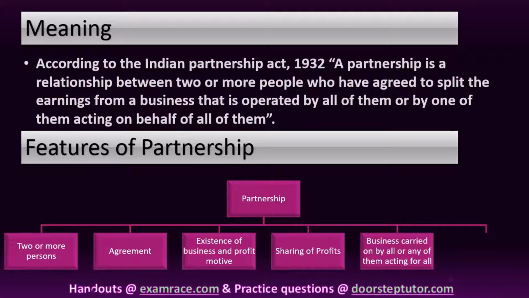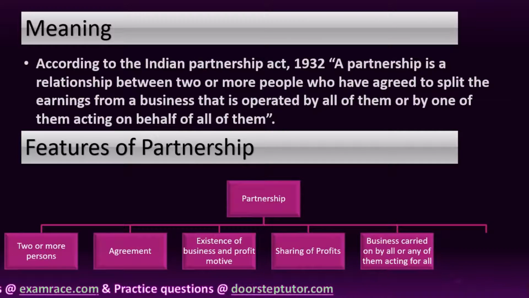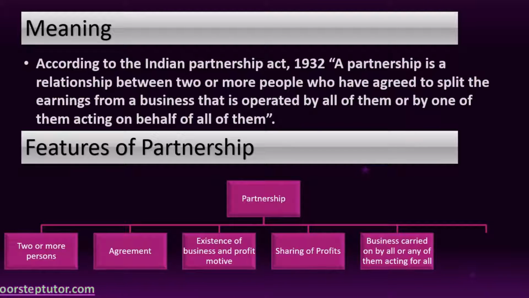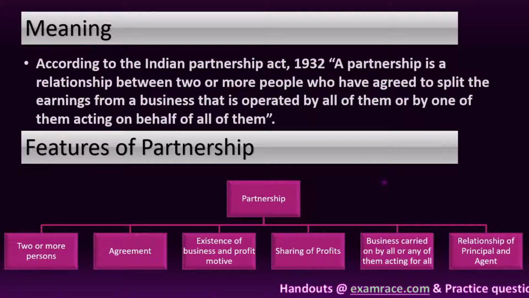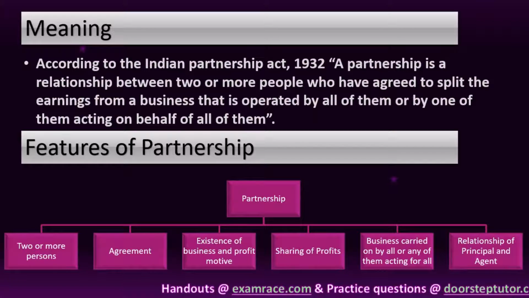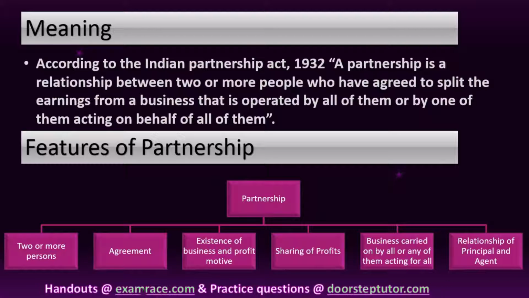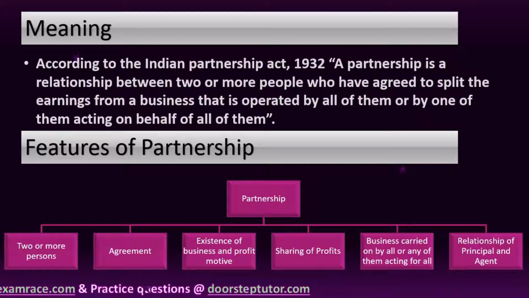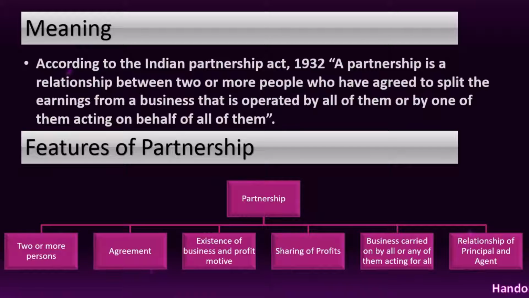Next one is business carried on by all or any of them acting for all. It means that each partner can participate in the conduct of business, and each partner is bound by the acts of other partners in respect to the business of the firm. Moving on to the next and last feature, which is relationship of principal and agent. Each partner is an agent as well as a principal of the firm. An agent because he binds the other partners by his act, and the principal also because he himself can be bound by the acts of the other partners.